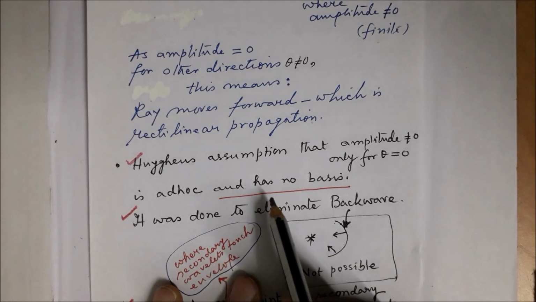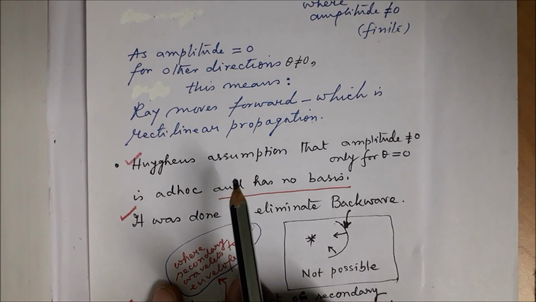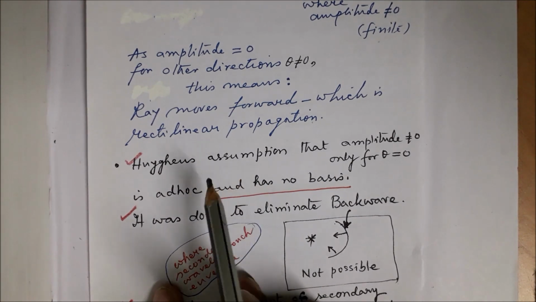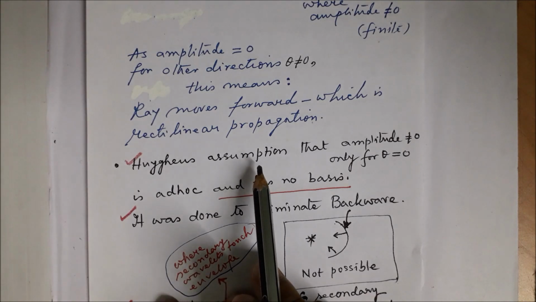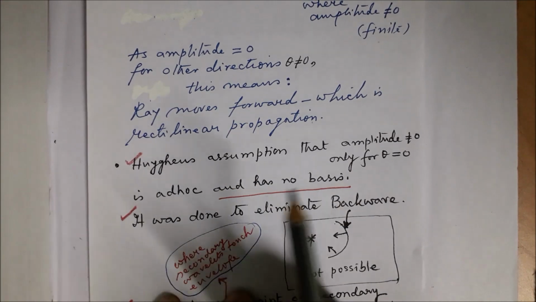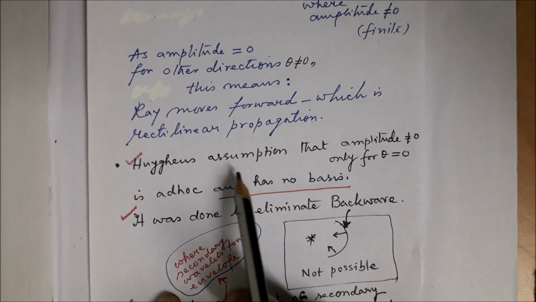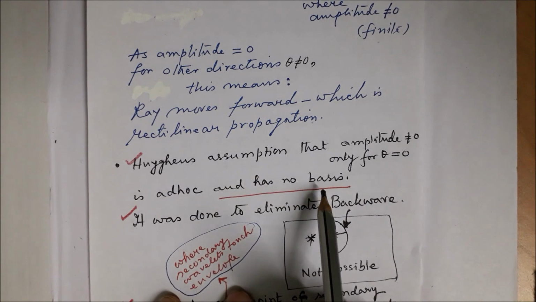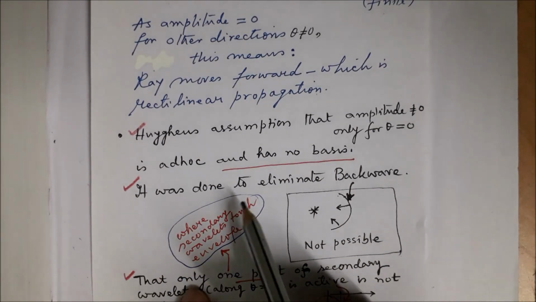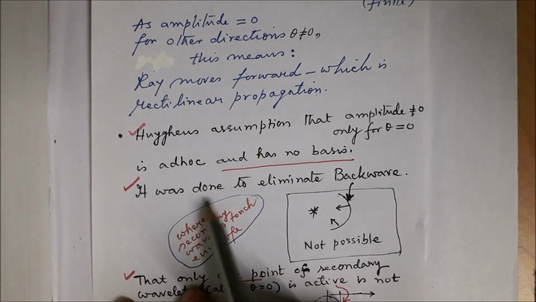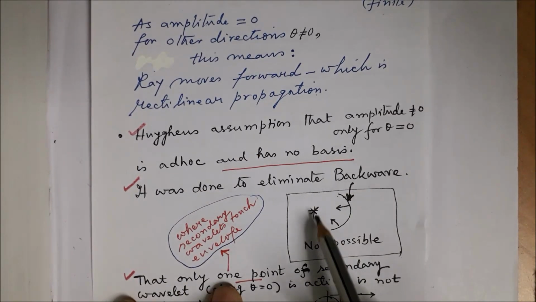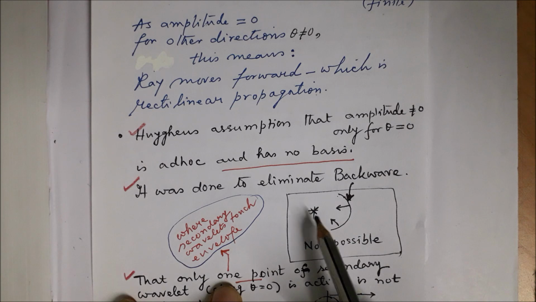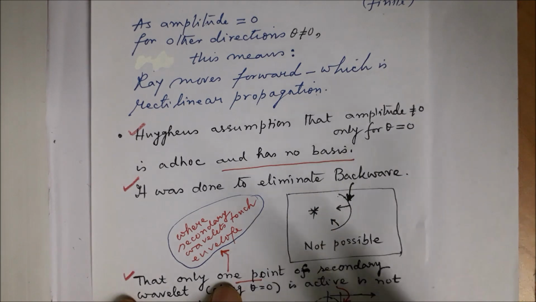And why was it done? The assumption was correct, though it has no basis, and the correctness of the assumption is because energy cannot flow back to the source. It has to move away from the source. So the assumption was correct, but Huygens was not able to give an explanation for it or a basis for it. The assumption was made to eliminate the back wave, because if this is a source, the waves cannot move towards the source. So to ensure that, this type of assumption was made.